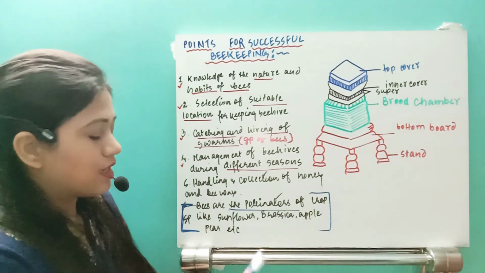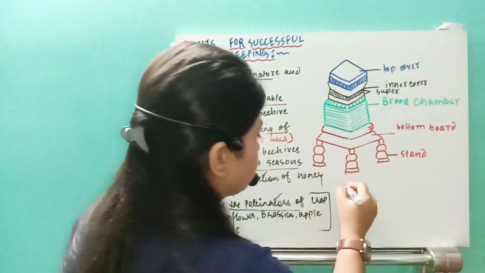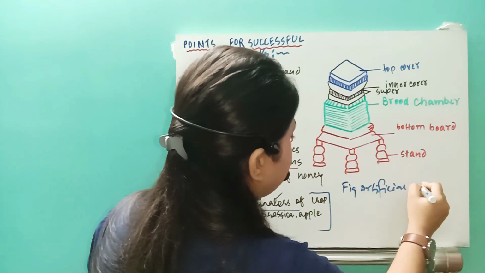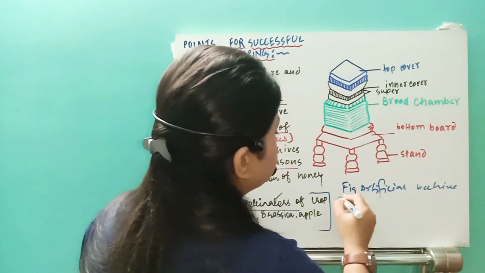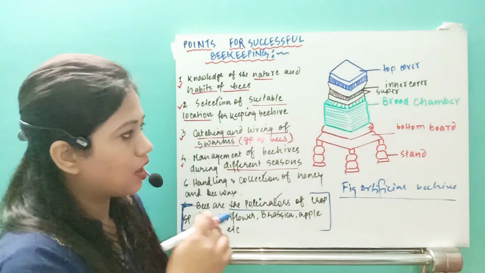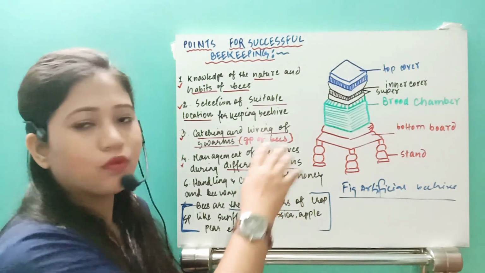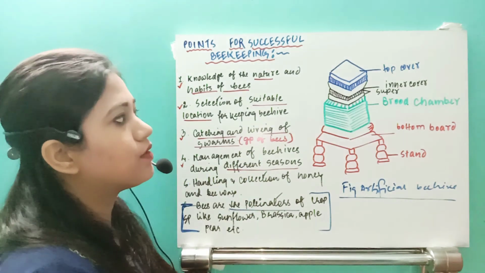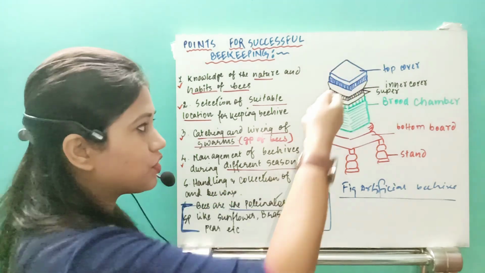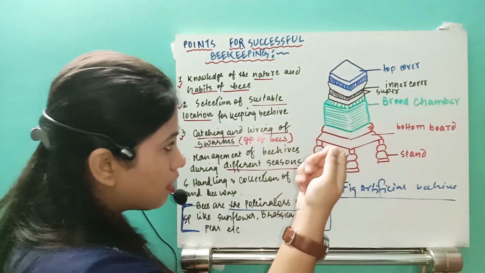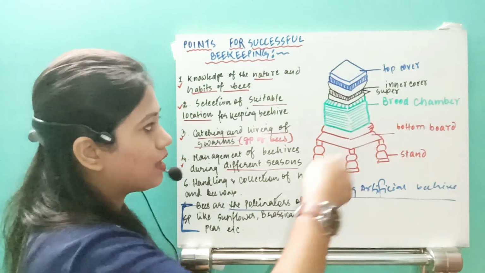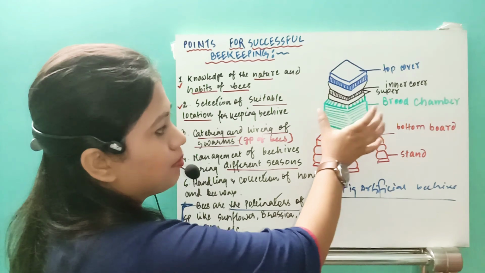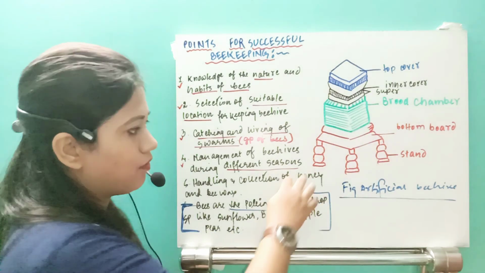Okay, now just see, this is one artificial beehive. If you see an artificial beehive, then how many things are here? See, this is actually one wooden box. In that wooden box what we have is the top cover, just like a drawer. Next, the inner cover, which we can remove like that. The honeybees cannot move it. Then the brood chamber, then the bottom board, and they will have the stand.